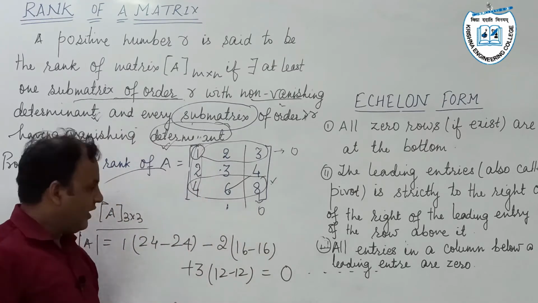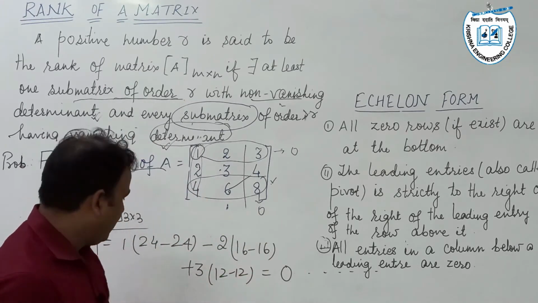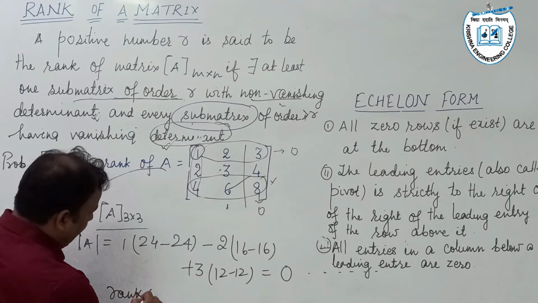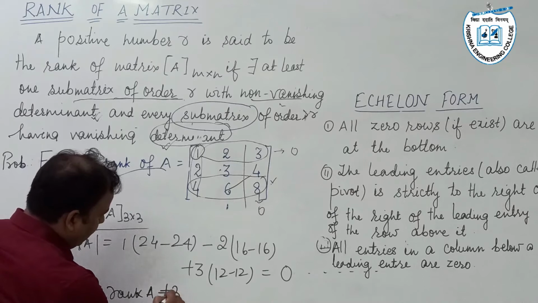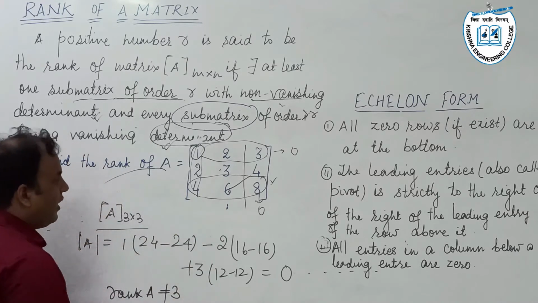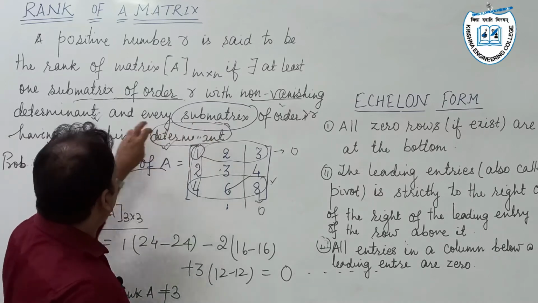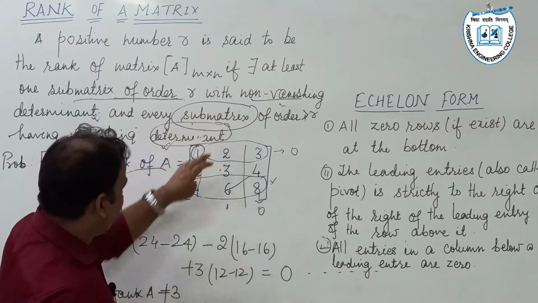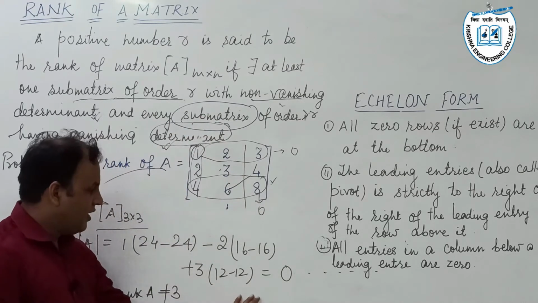What it shows? If the determinant is equal to 0, this guarantees us rank of A can never be equal to 3. That is, rank of A must be less than 3, because the first condition of a non-vanishing determinant of a submatrix has been violated here.